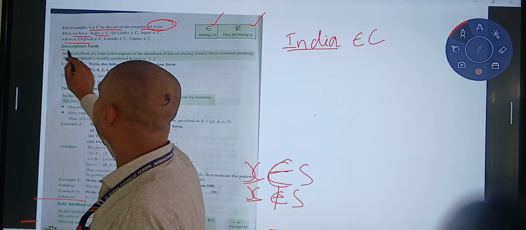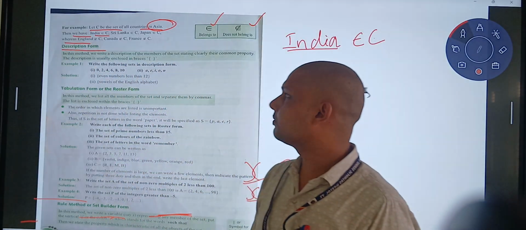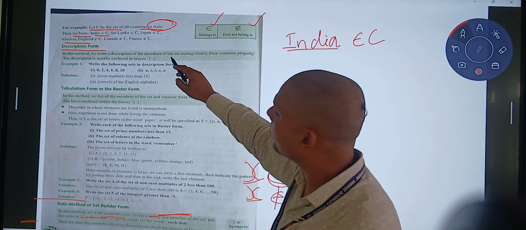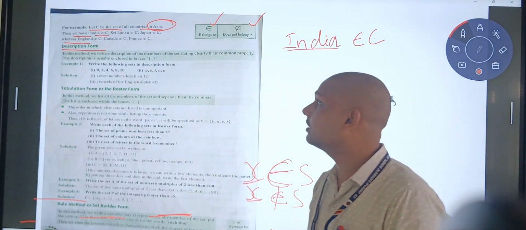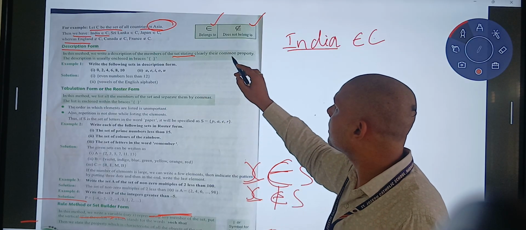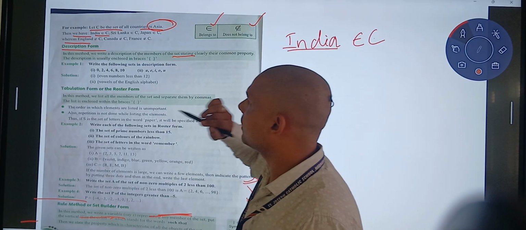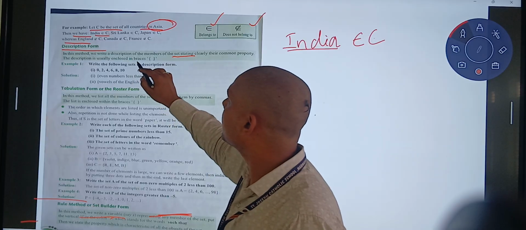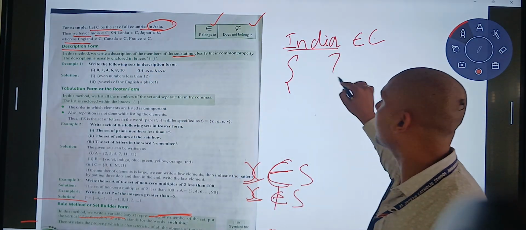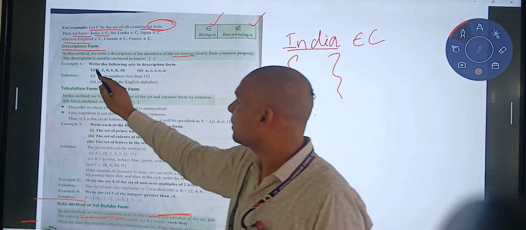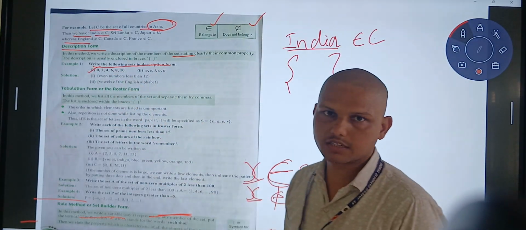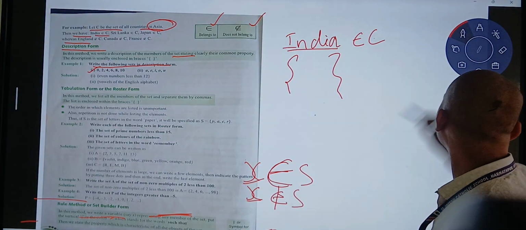See, the method, description form. Description form means in this method we write a description of the members of the set, clearly stating their common property. The description is usually enclosed in braces, that is, in middle brackets like that. See the example: write the following sets in description form. Let me erase this first.